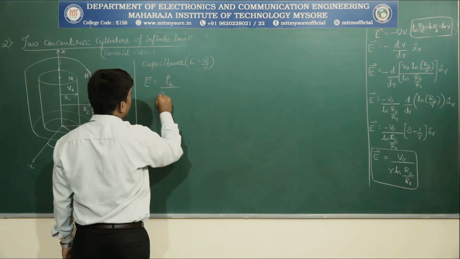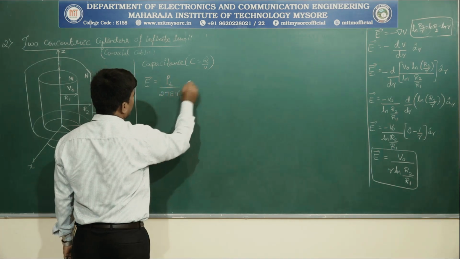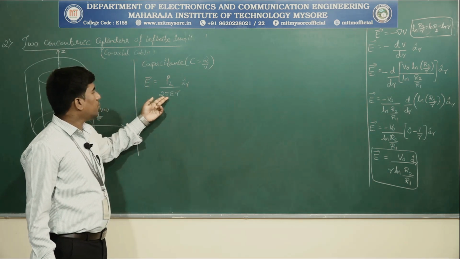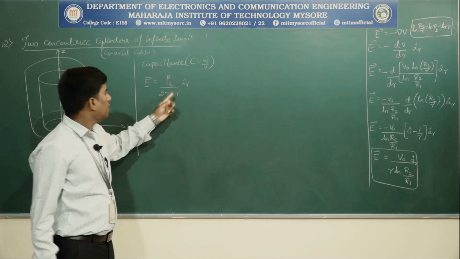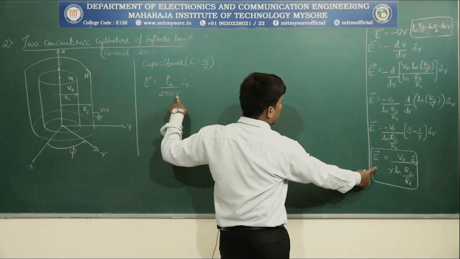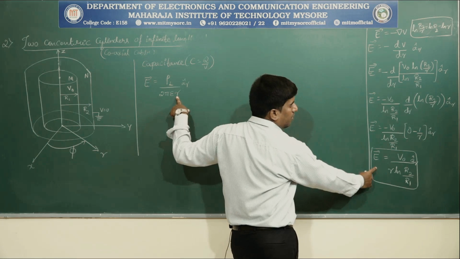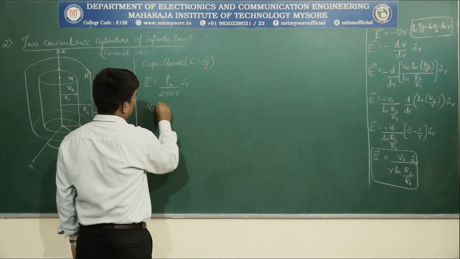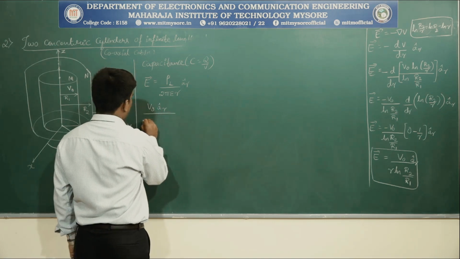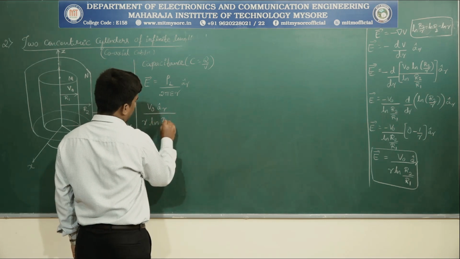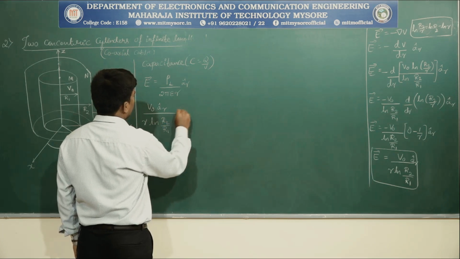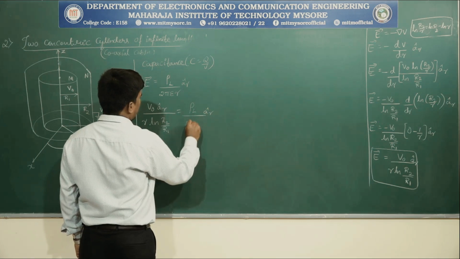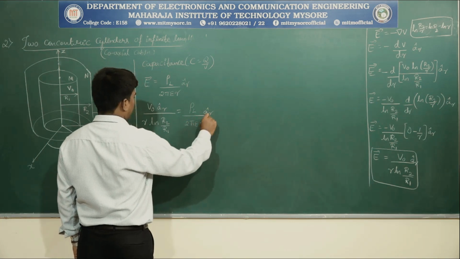Rho L divided by 2 pi epsilon into R. By Gauss law, E is equal to rho L divided by 2 pi epsilon into R into a cap R. Now compare these two equations. Since LHS is equal, RHS can also be equated. That is V naught into a cap R divided by R into natural log of R2 by R1 is equal to rho L into a cap R divided by 2 pi epsilon into R.